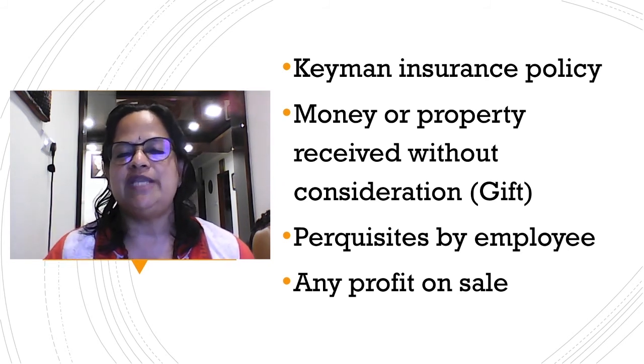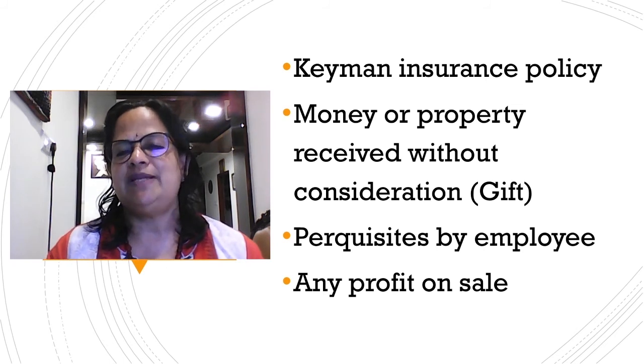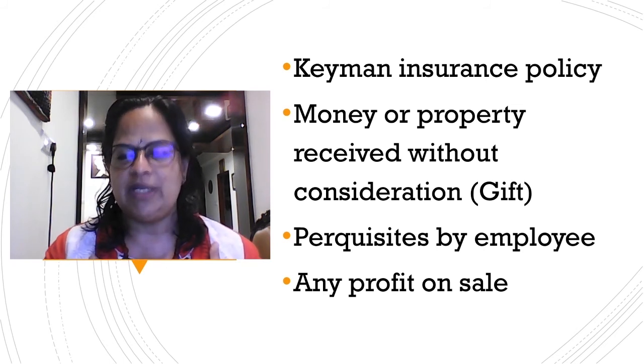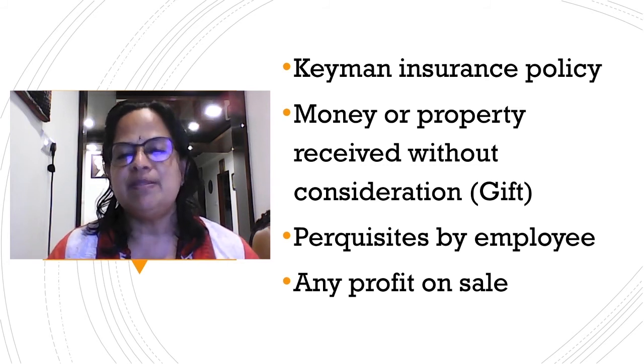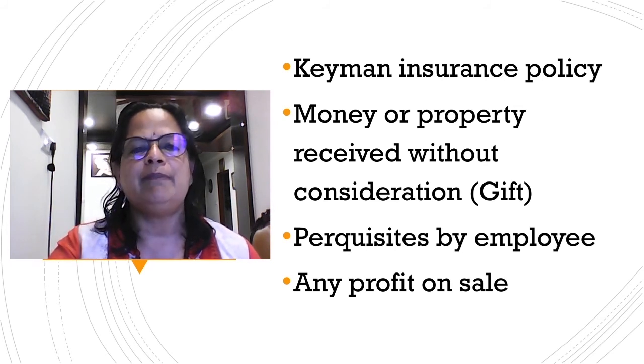Then any profit on sale. If you're making any profit on sale, that means, say I got some antique jewelry, I am in need of money, I'm selling that. That means I'm making some profit, that also will be an income. It can be a rare hand needlework or anything like that. It can be an income.